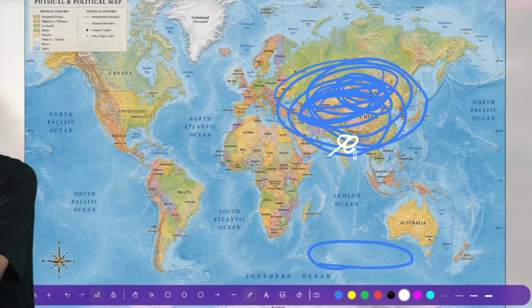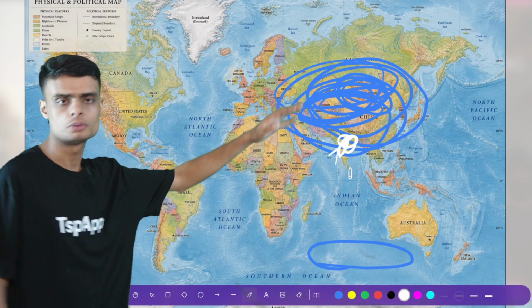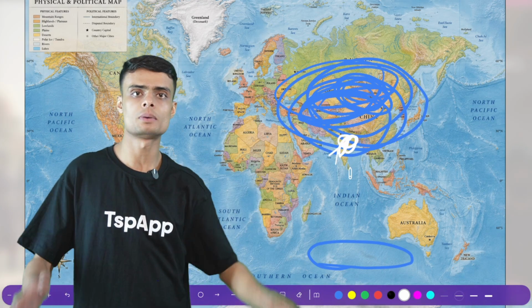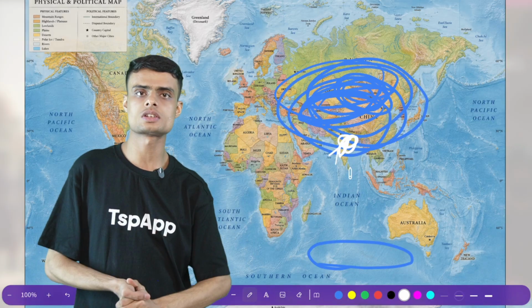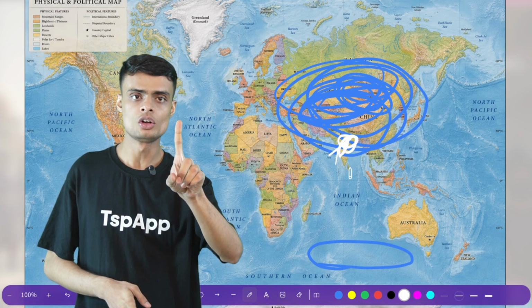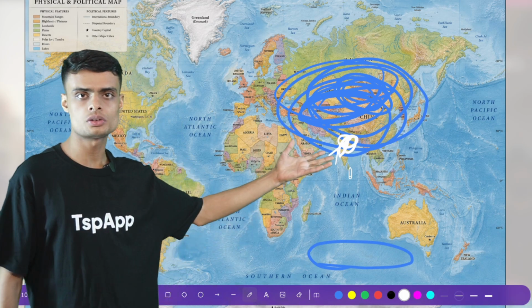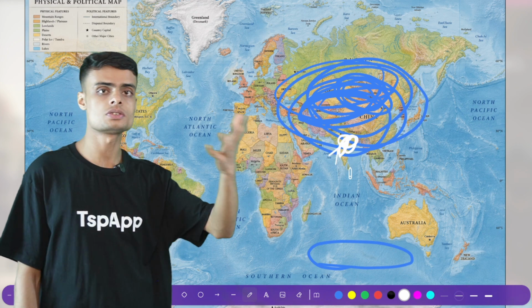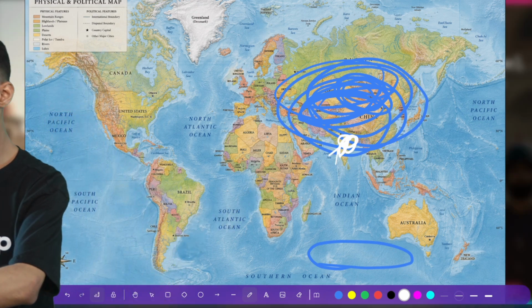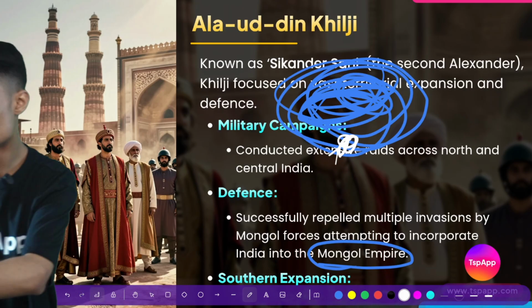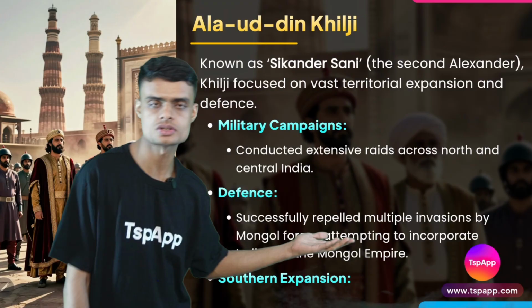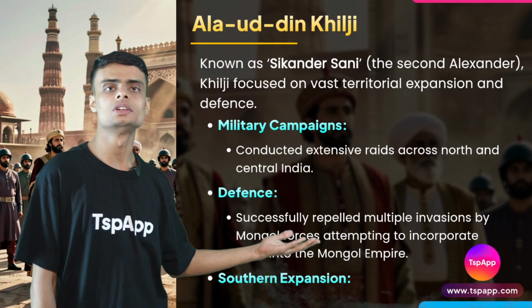Just ignore this part, India. So all the blue part became a part of the Mongolian Empire. The Mongolian Empire is considered one of the largest empires in the whole world. Can you imagine a single empire holding the whole of Asia together? So this was a very challenging task, to defeat the Mongols. And who was able to repel the Mongols when they tried to capture India? Alauddin Khilji.